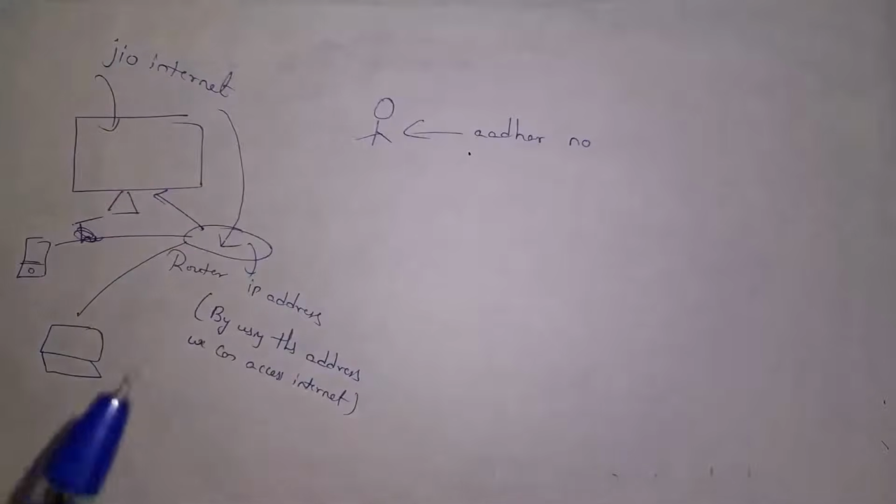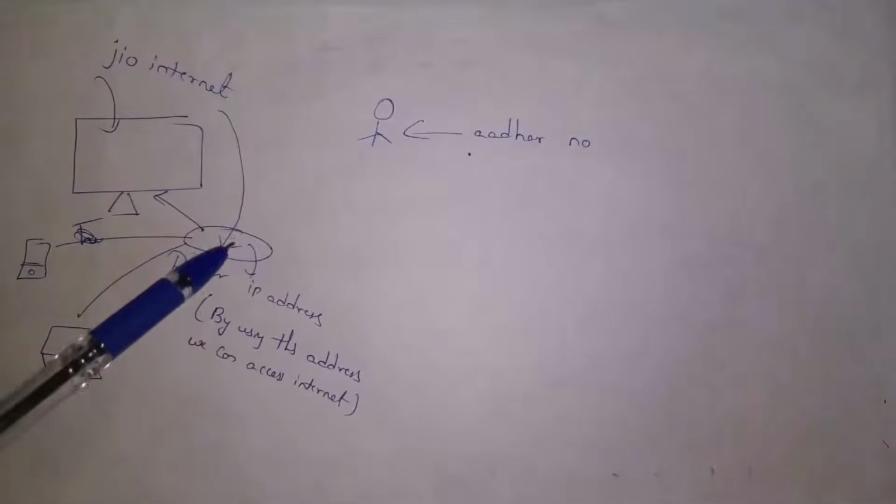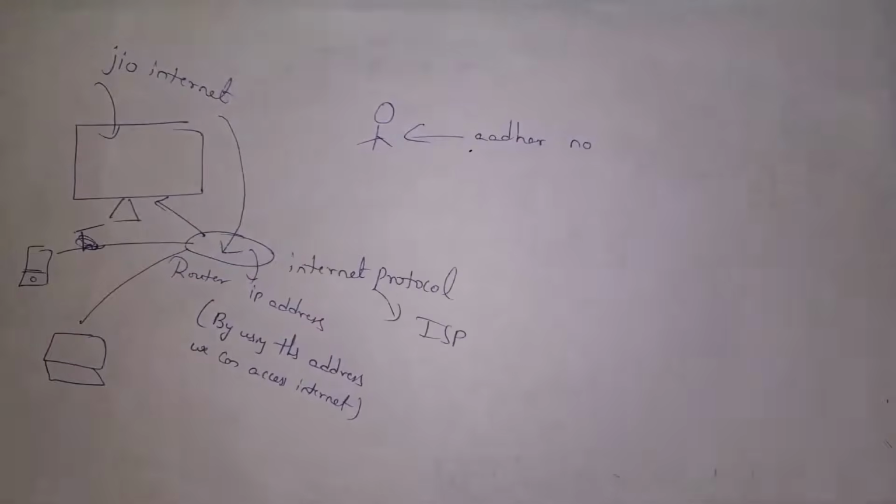By using this IP address, we can access the internet. So all devices can access the internet by connecting to this router by using the IP address, where IP stands for Internet Protocol. By using IP address, we can identify devices on the internet. This is all about IP address.